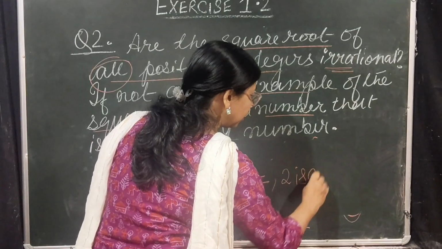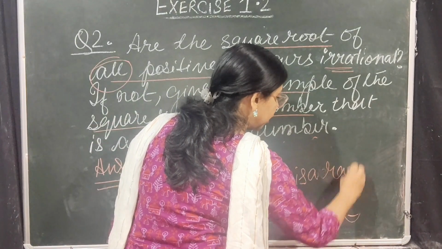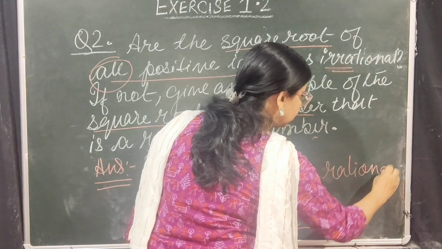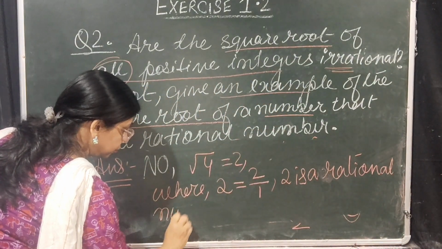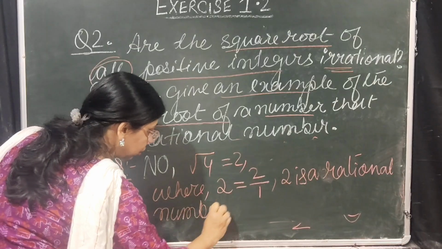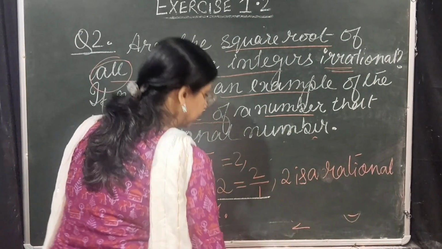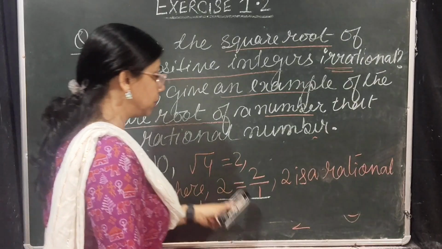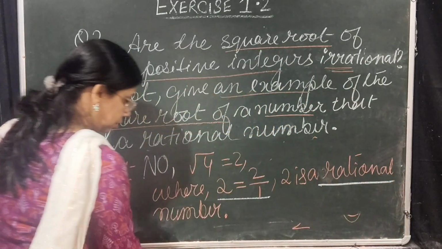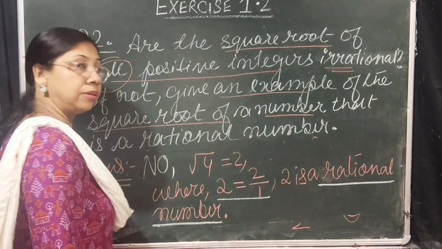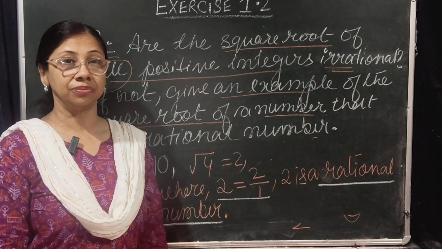Therefore, 2 is a rational number. Okay, so 2 can be written as 2 by 1 means p by q form, and 2 is a rational number. This is the required answer of question number 2.